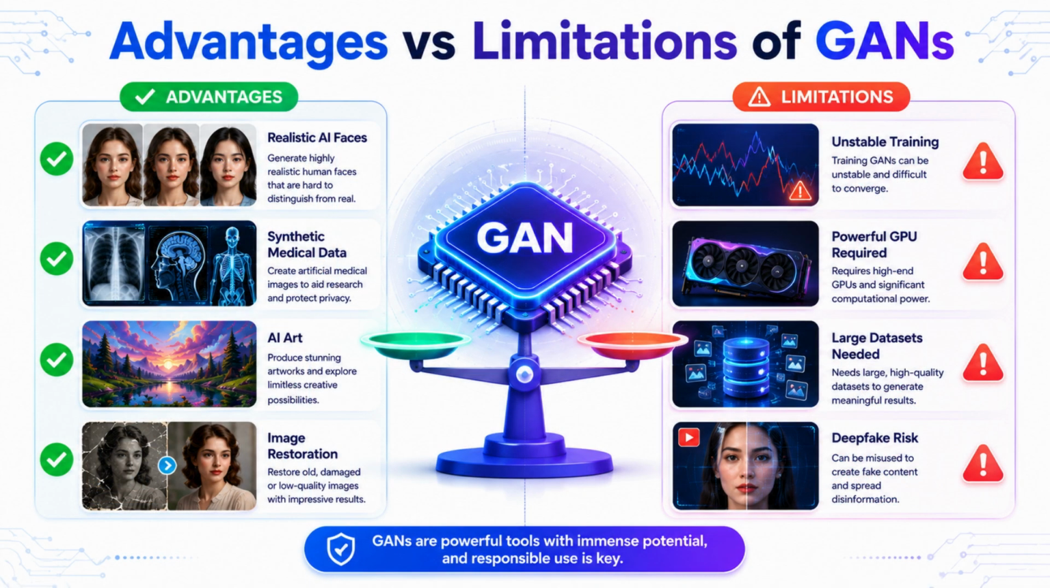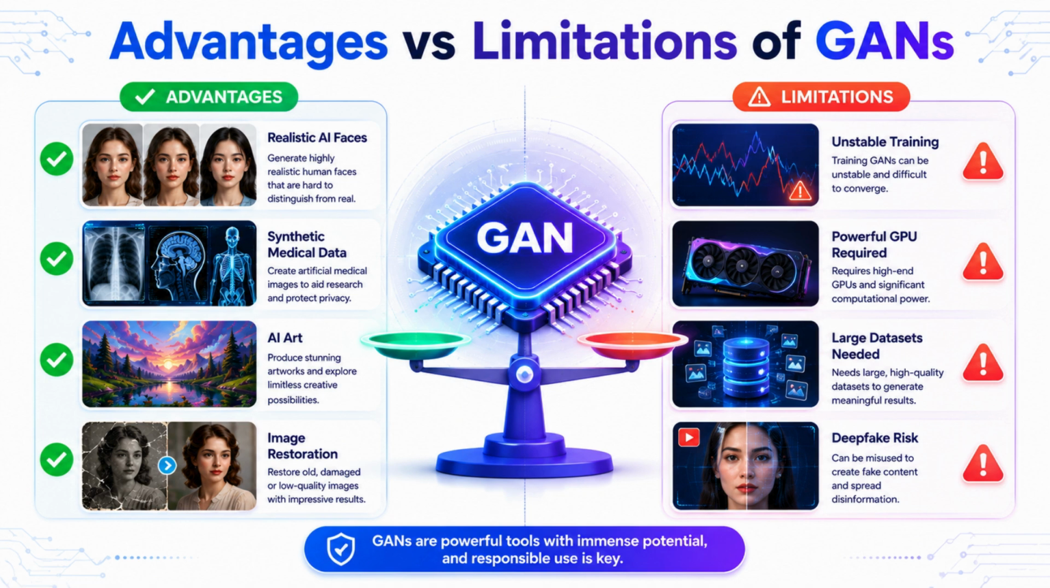GANs are incredibly powerful, but like any technology, they have both strengths and weaknesses. One major advantage is that they can create highly realistic images, videos, and artworks without copying existing content. They also help generate synthetic data, which is useful when real data is limited, such as in medical research.